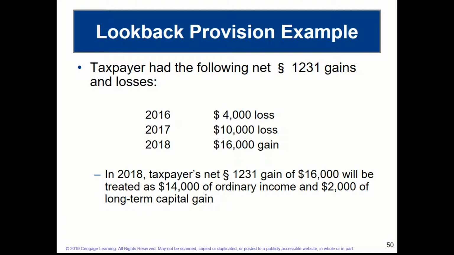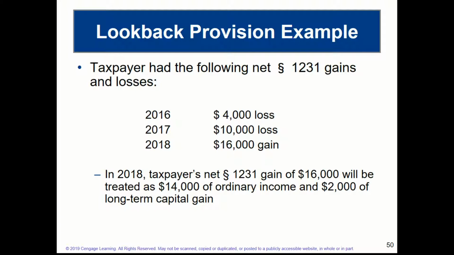So here's an example where we have a look-back provision. The taxpayer had net business, long-term business, gains and losses, or Section 1231. So in 2016, a $4,000 loss, 2017, $10,000 loss, 2018, a $16,000 gain. So the taxpayer's net 1231 gain of $16,000 will be treated as $14,000 ordinary income and $2,000 long-term capital gain.